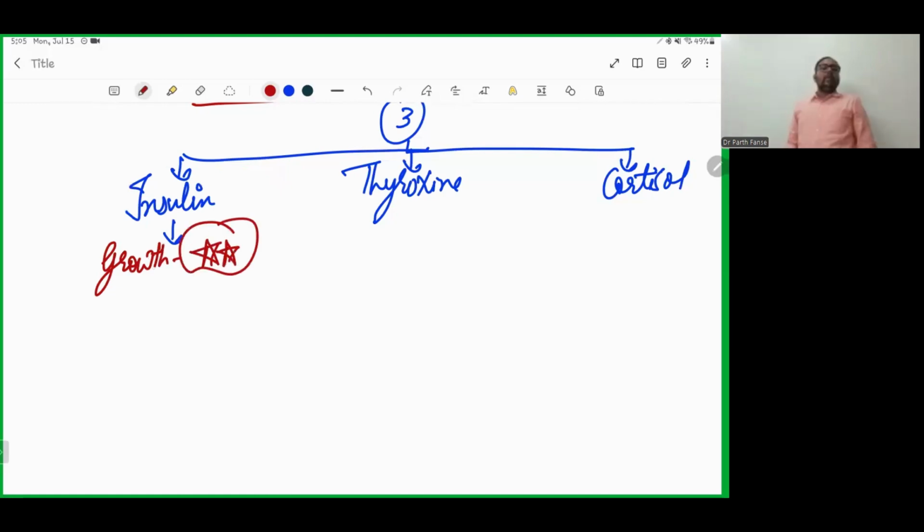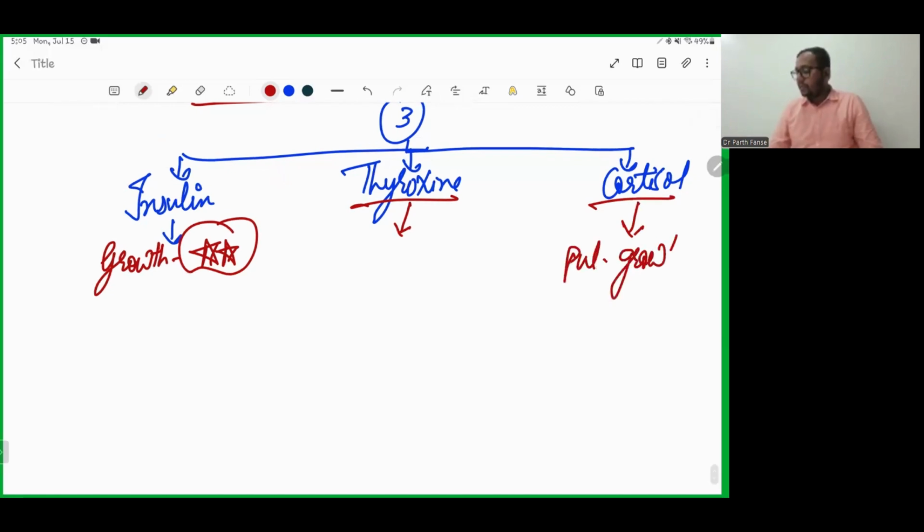You may be amazed why growth hormone is not responsible. Yes, growth hormone is not responsible, but the most important hormone for growth of a fetus is insulin. Followed by thyroxine. We know hormones from the thyroid gland are responsible for metabolism, so thyroxine is also important for the growth of the fetus. Followed by cortisol. Cortisol has its own function: it is for pulmonary growth and other development of the body.